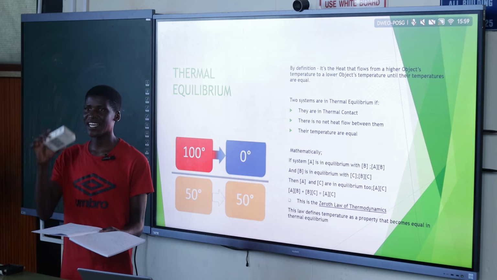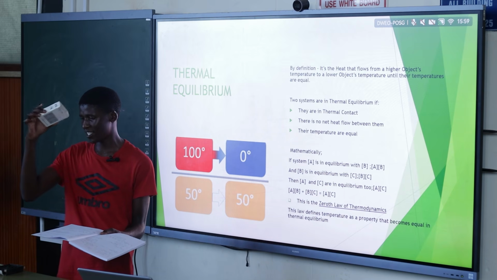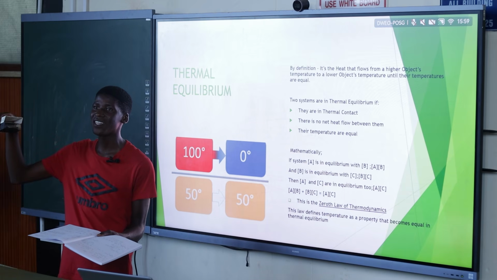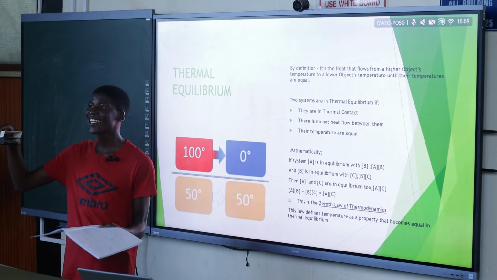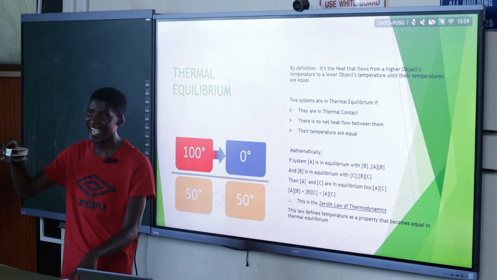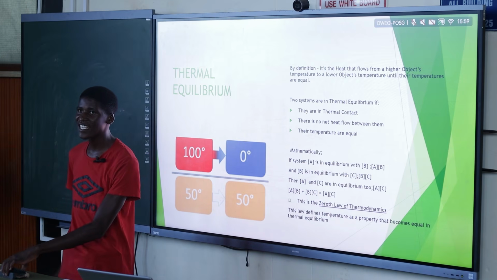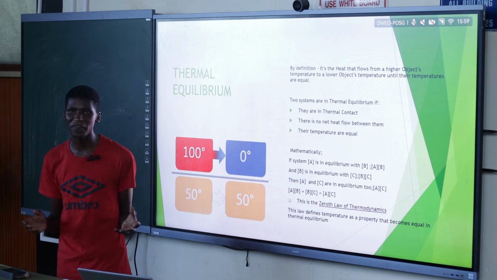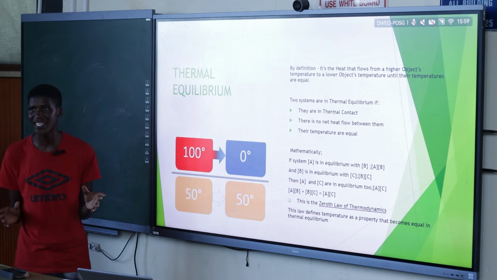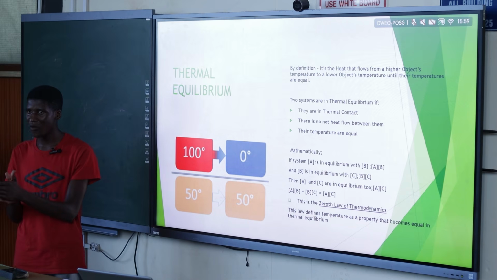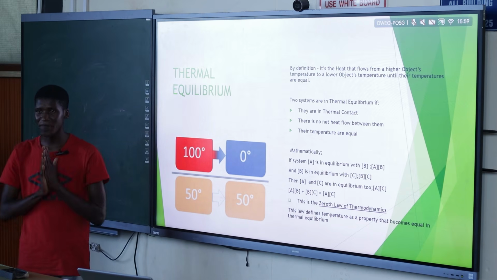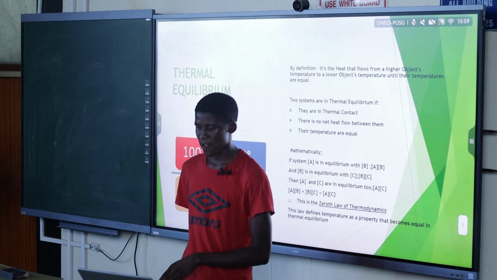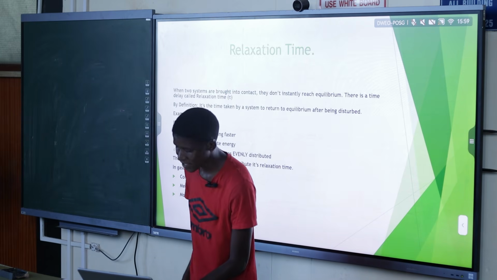And you also find out that this microphone box is also in thermal equilibrium with this one, meaning they have the same temperature. So automatically this means this one and this microphone thing, they are also in what? In thermal equilibrium. That's just like the transitivity of equality from basic maths. If I am equal to you, and you are equal to her, then I am equal to her, automatically. So it applies in the same way in thermodynamics.